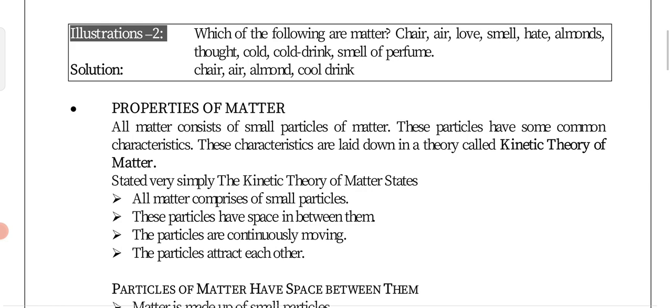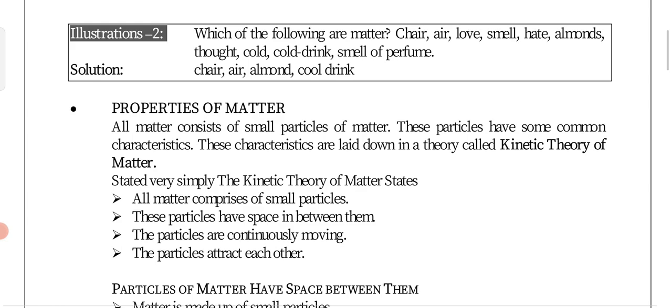But in the case of gaseous particles, the force of attraction is very low. That is why they can move here and there. Suppose you take some amount of gaseous particles in a container, you can see that the gaseous particles will take the whole space of the container. So that means they can move here and there, and they have very low intermolecular force of attraction.